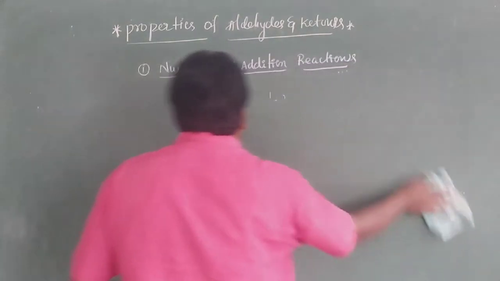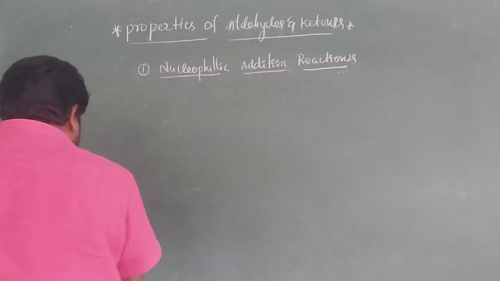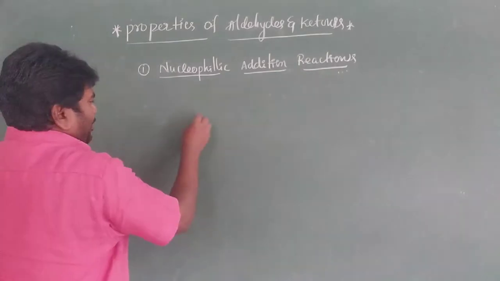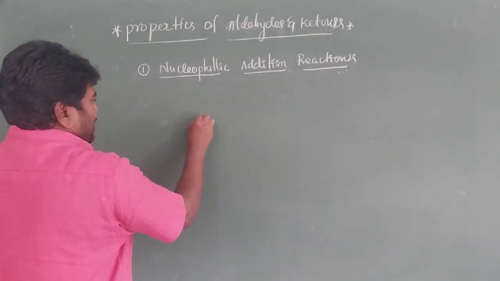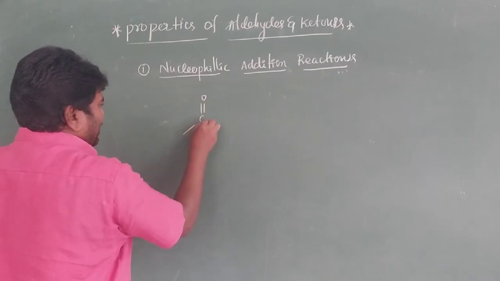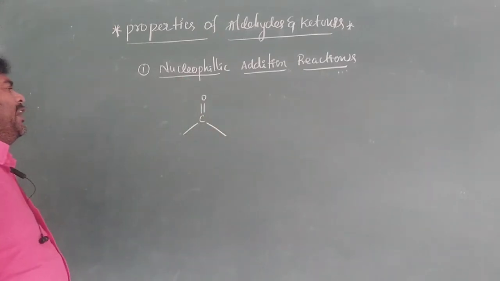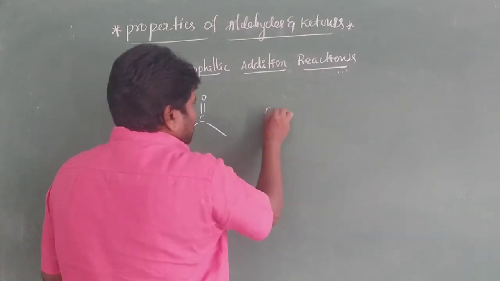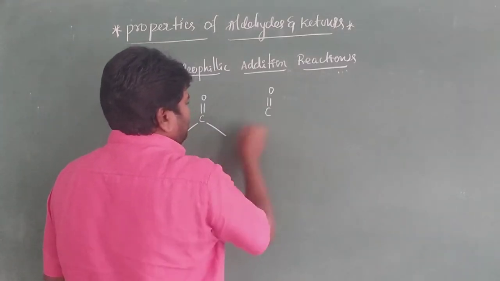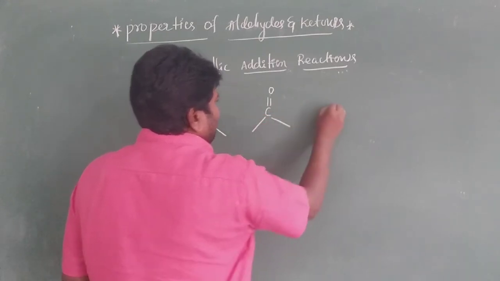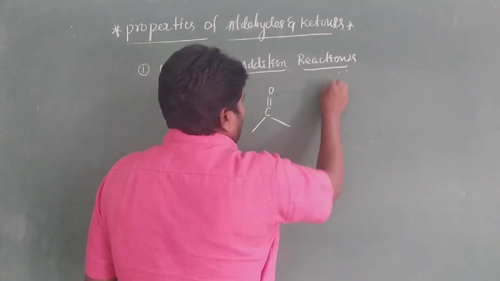Next, see all of you, this is very important, my dear students. We have C double bond O. This is the carbonyl group. See all of you, it is very important. C double bond O.